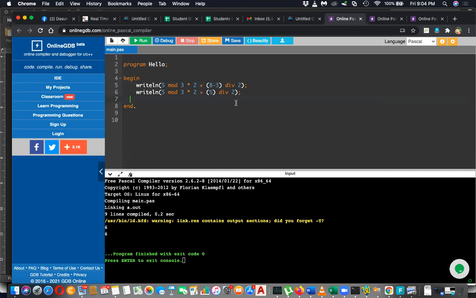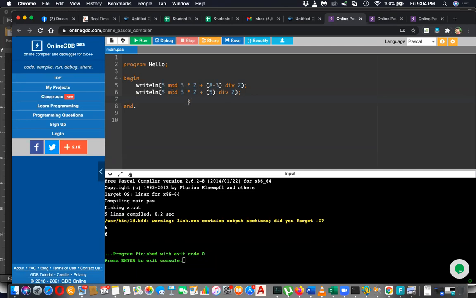Right. If div is first, 5 div 2 is 2, integer division. Then after division, the asterisk. Then 3 into 2 is 6. 5 mod 6 is 5. 5 plus 2 is again 7. Wrong answer. So let's give the chance to mod first.